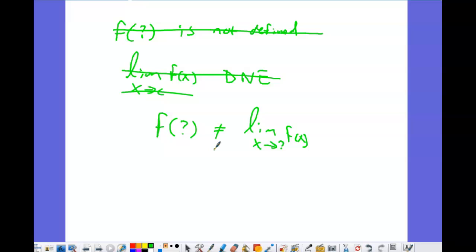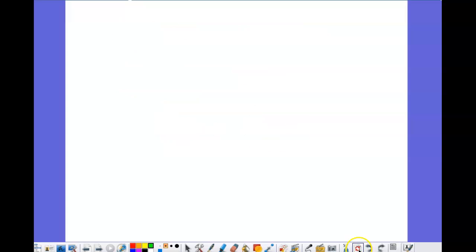So the vertical asymptote would fall under that middle one, right? True, but it could also fall under the top, right? If you have a vertical asymptote, you cannot plug a number in to get a y value. So you could say either one and get the correct answer. All right, so let's go ahead and do this.